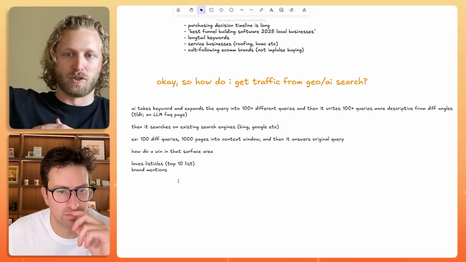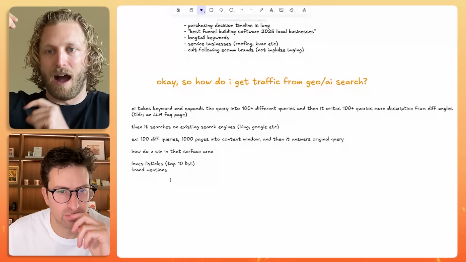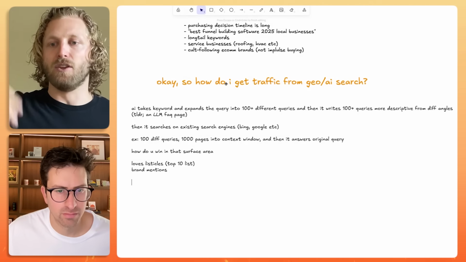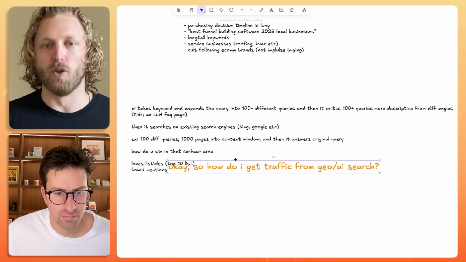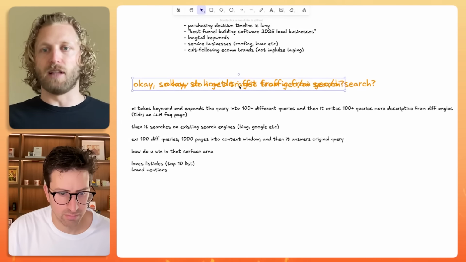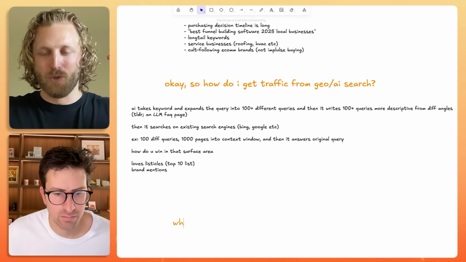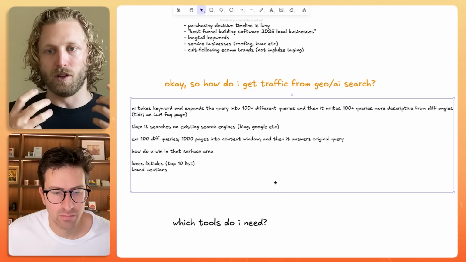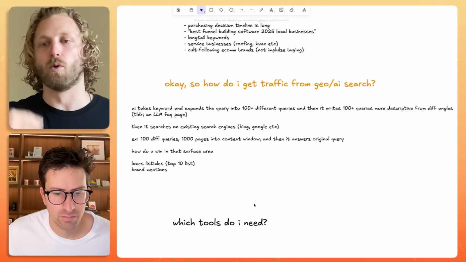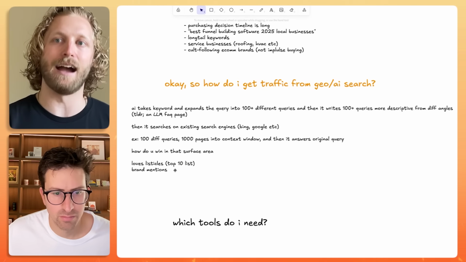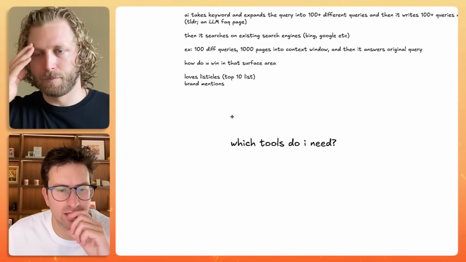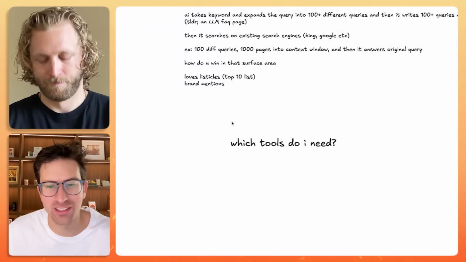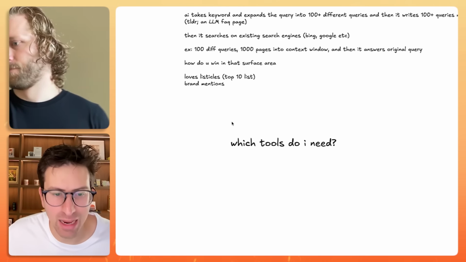And it's just numbers, right? If there's 1,000 pages and you're only included on 5 of them, you're way less likely to show up than if it's 1,000 pages and you're included on 40% of them, right? So when you think about this, whatever query somebody could search, you have to go and find all of those pages that it's sourcing from and get included on those. The more that you're included on, the more likely it is that you show up within the search results that the AI actually gives back to you. So listicles, like being on the top 25 restaurants in New York City, that sort of thing, brand mentions.